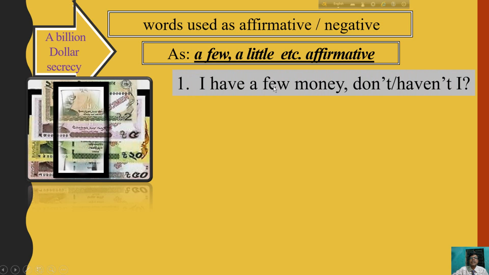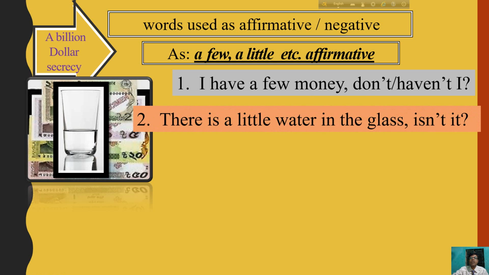We can see an example: I have a few books. Most of the time the students make mistakes. They think that this is negative, but actually this is not negative, so the answer is don't I or haven't I. Similarly, there is a little water in the glass, isn't it?